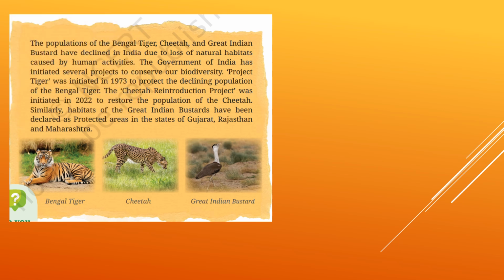After learning this chapter, what can we understand? We understand that animals and plants are very important for our ecosystem. That's why Project Tiger was initiated in 1973 to protect the declining population of Bengal tiger. And the cheetah reintroduction project was initiated in 2022 to restore the population of cheetah. Similarly, habitats of the great Indian bustard, here you can see the picture, have been declared as protected areas in the states of Gujarat, Rajasthan and Maharashtra.